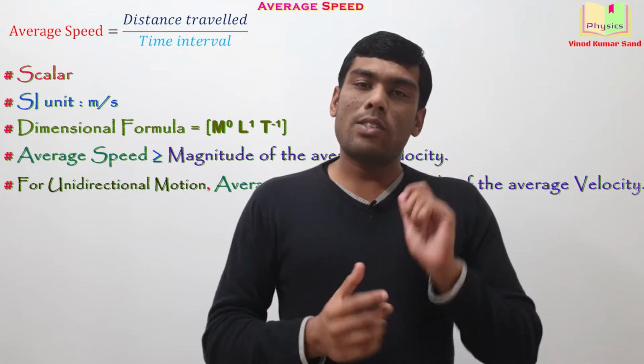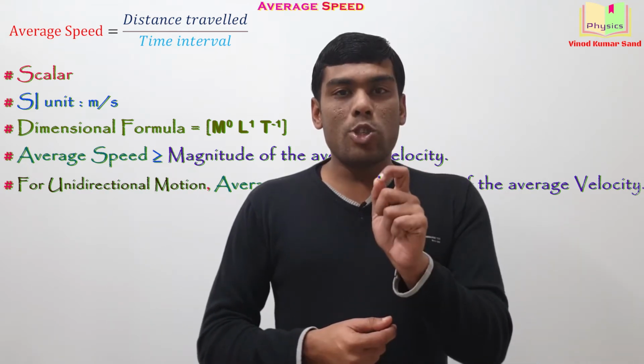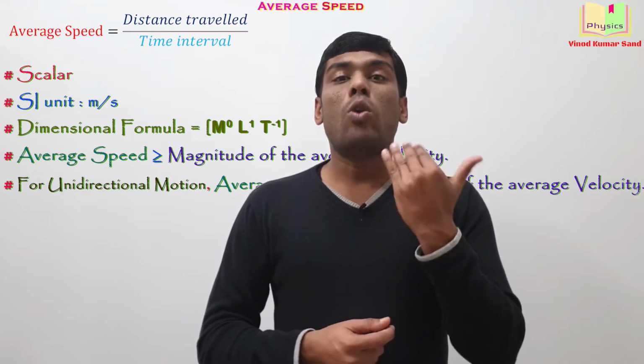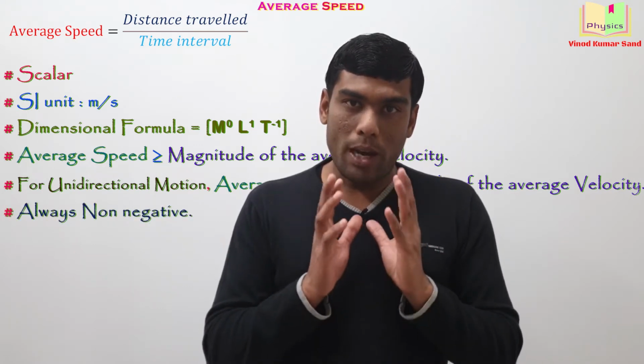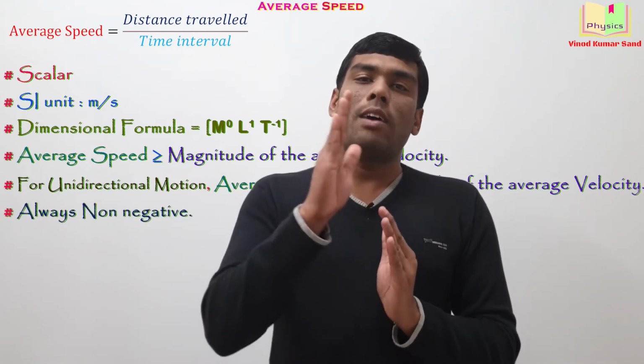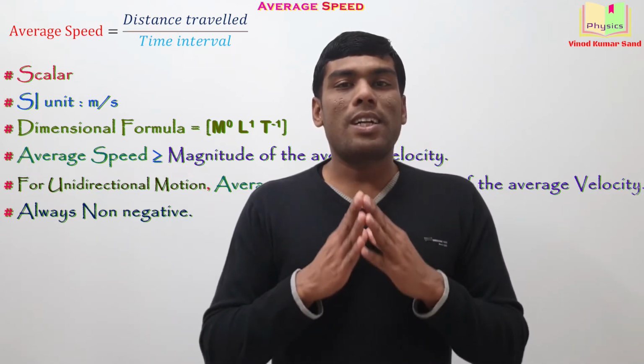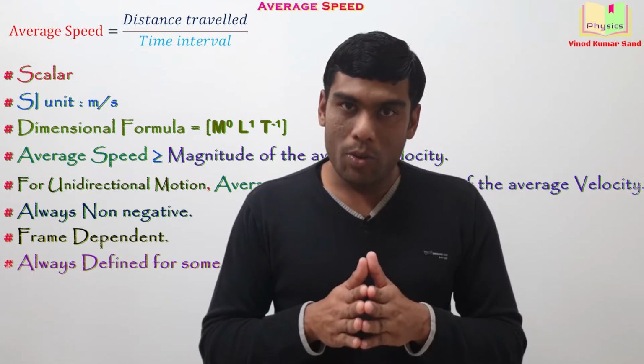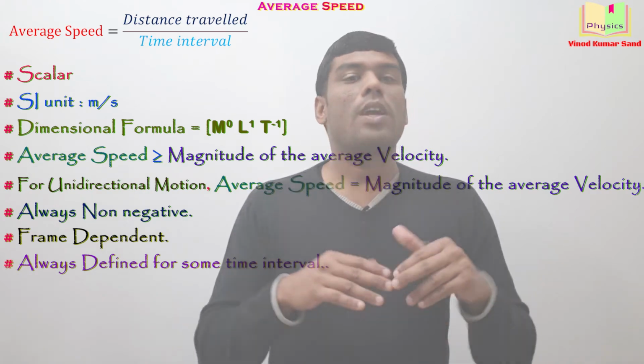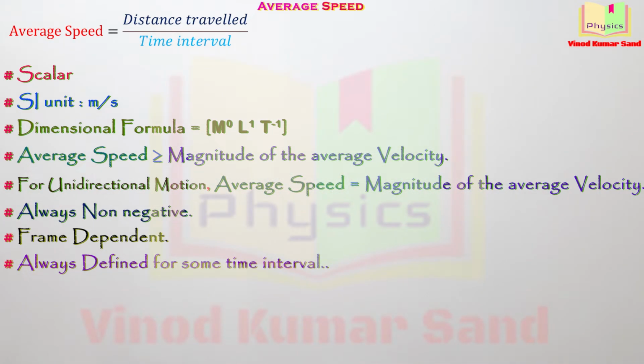Okay. Next important point. The average speed is always non-negative. By the word non-negative, we mean the average speed can be 0 or can be positive, but it can never be negative. Clear? You may note down all these things and then we'll be taking up numerous good examples to understand the depth of the topic. Okay. Now let's learn the concepts using the questions.